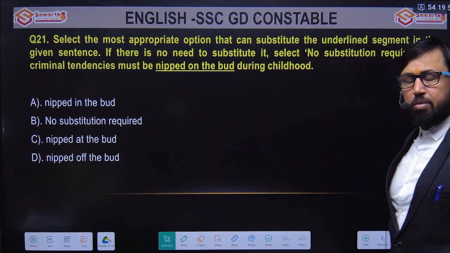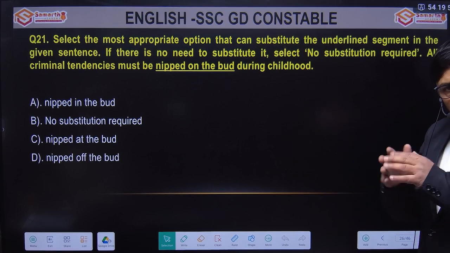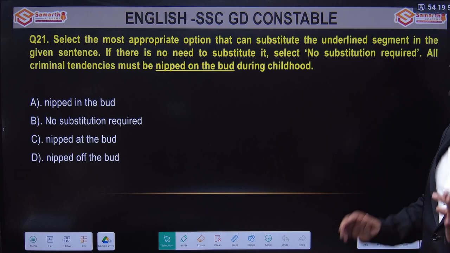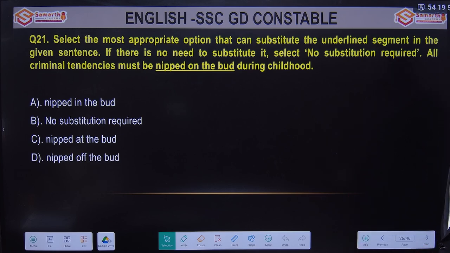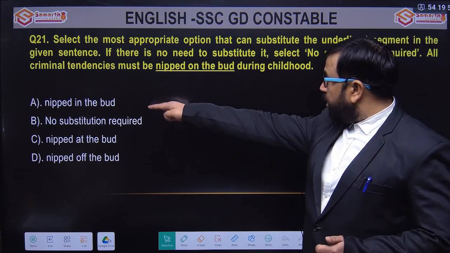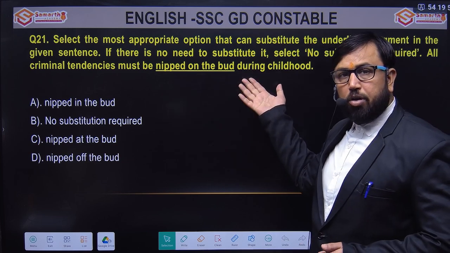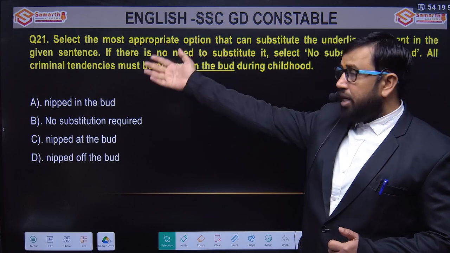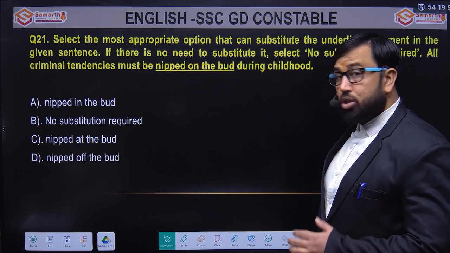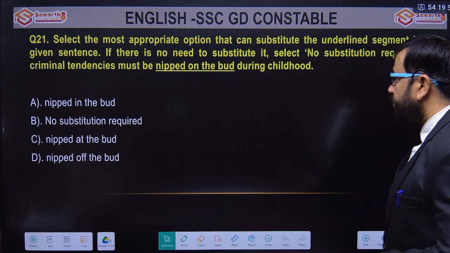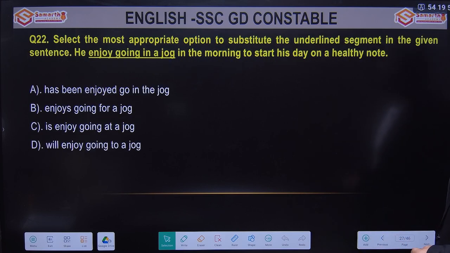Basically, it means to end a bad thing right at the beginning. So all criminal tendencies must be nipped in the bud during childhood. Bad habits, criminal tendencies, should be stopped in childhood itself. Next one.